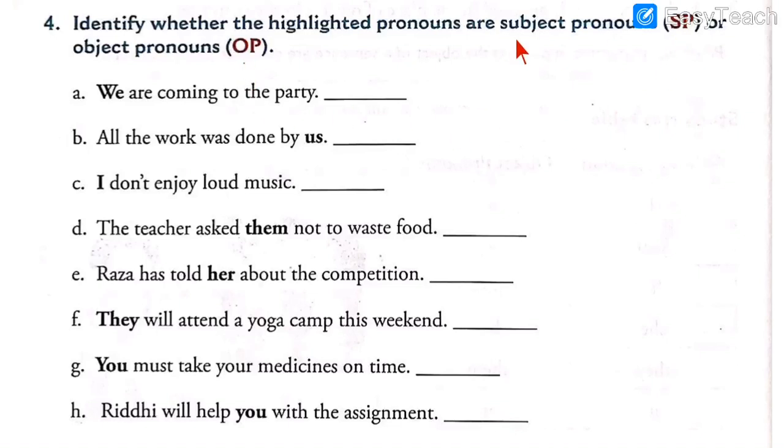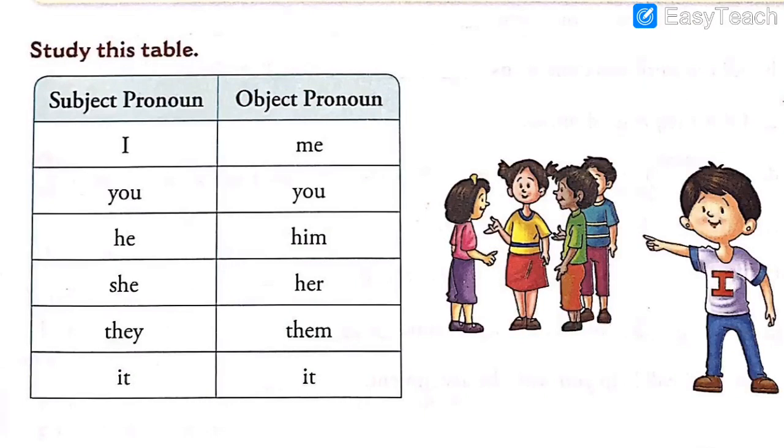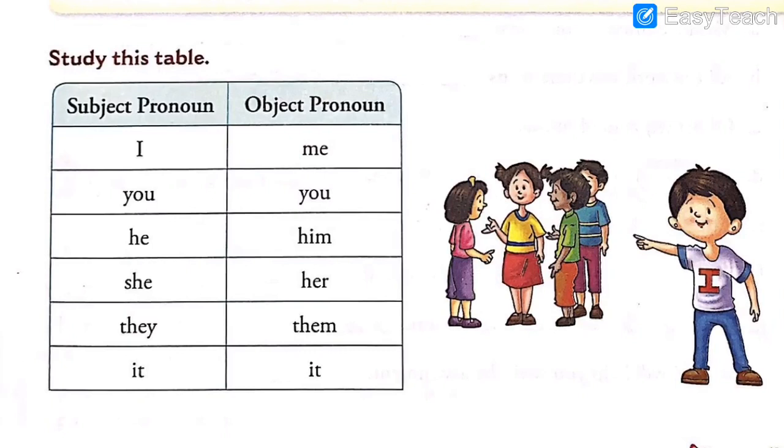SP means subject pronoun, and OP means object pronoun. Now before we continue with the exercise, I would like to show this table again, because this table will help you a lot for exercise number 4. In this table you could see clearly subject pronouns are given on the left hand side, object pronouns are given on the right hand side.